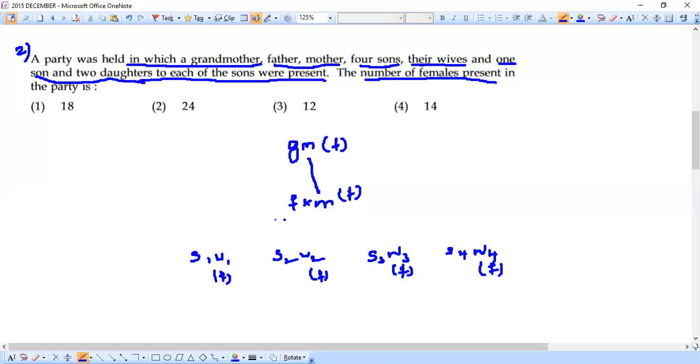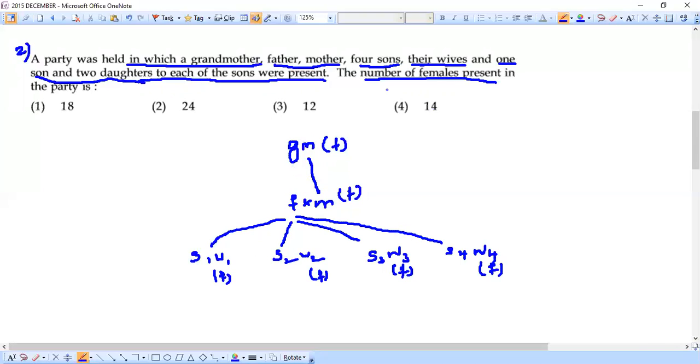And remember, these 4 sons are the sons of the previous generation, father and mother. So we start from the grandmother. For that grandmother, we have father and mother, from the next generation. And for this pair, we have 4 sons along with their 4 wives.